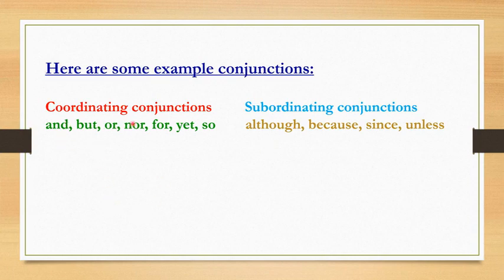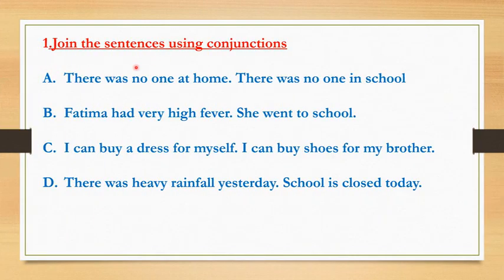Like coordinating conjunctions, normally we use and, but, or, nor, for, yet, so. These are the words which we use as a conjunction, and the type is coordinating. Second one is a subordinating conjunction; we normally use although, because, since, unless. These are the words which we use normally. Correct? So let's see some of the examples.